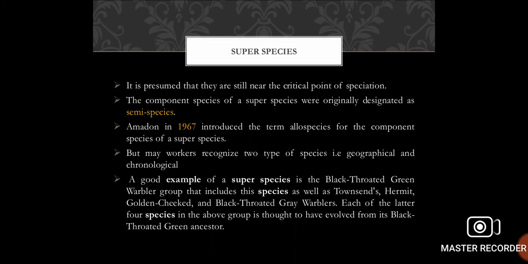A good example of superspecies is the black-throated green warbler group. That includes the species as well as Townsend's, hermit, golden-cheeked, and black-throated gray warbler. Each of the latter four species in the above group is thought to have evolved from its black-throated green ancestor.